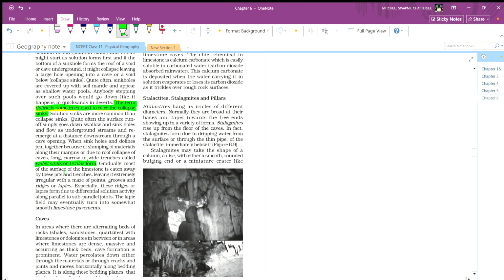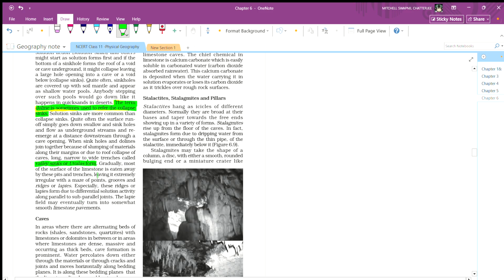Gradually, most of the surface of the limestone is eaten away by the pits and trenches, leaving it extremely irregular with a maze of points, grooves and ridges, or lapies. Especially these ridges and lapies form due to differential solution activity along parallel or sub-parallel joints. The lapies field may eventually turn into what is called limestone pavement.